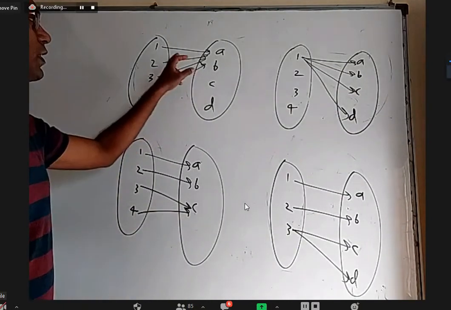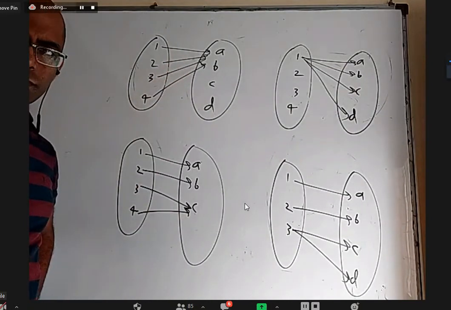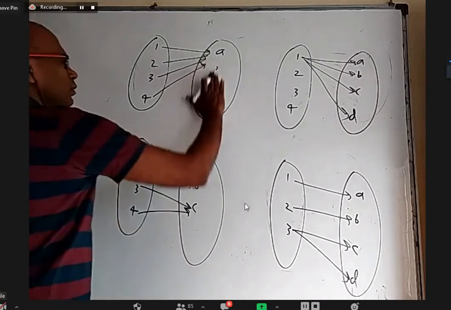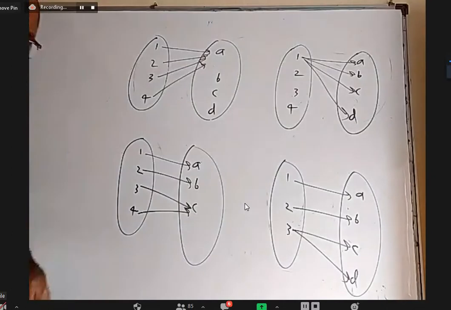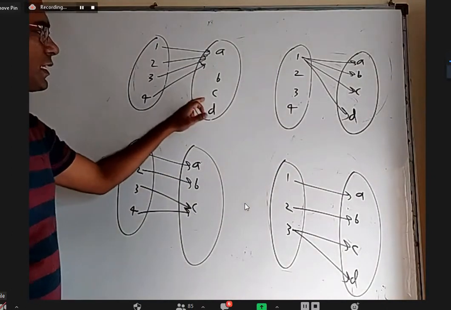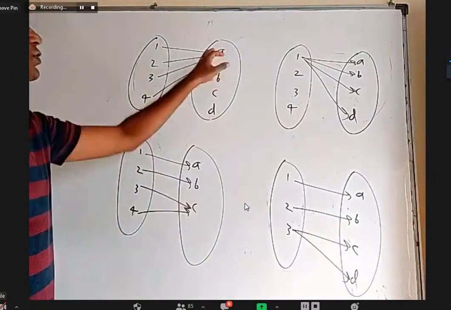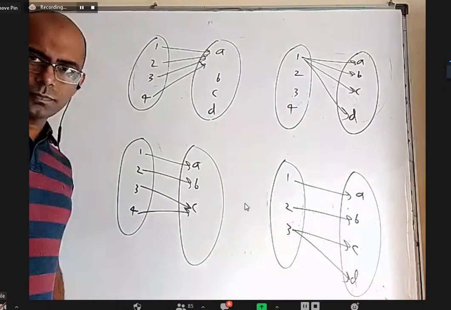Okay. First one, is it a function? Yes, sir. Here B, C, D are not used. A is used more than once. Is it okay? Yes, sir.